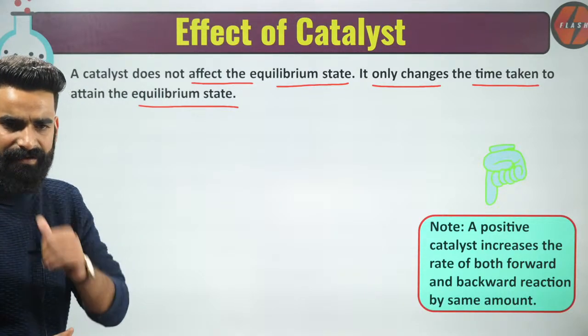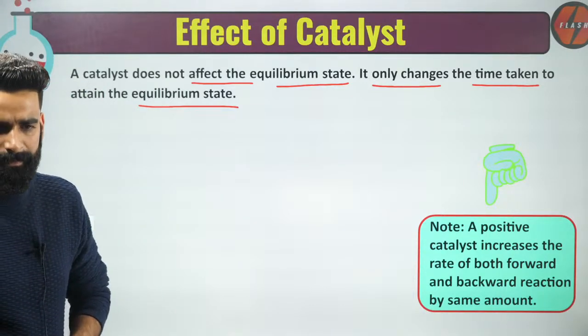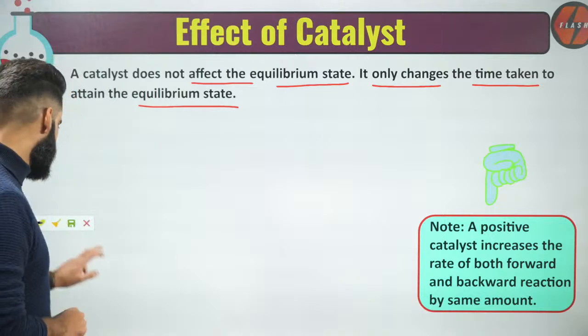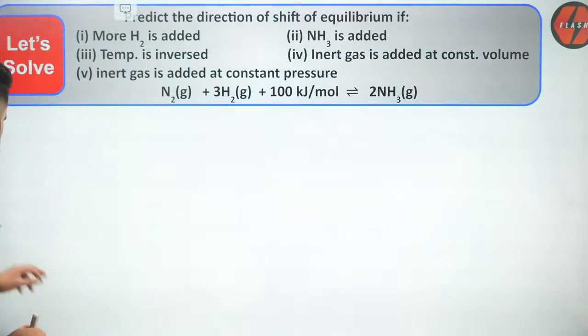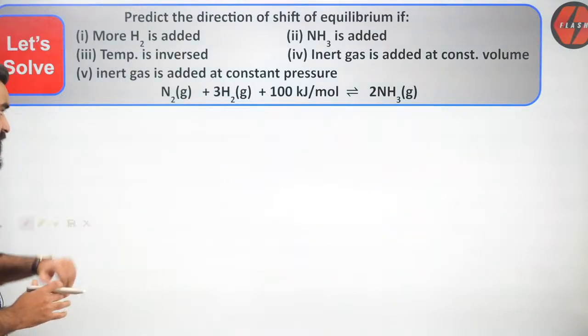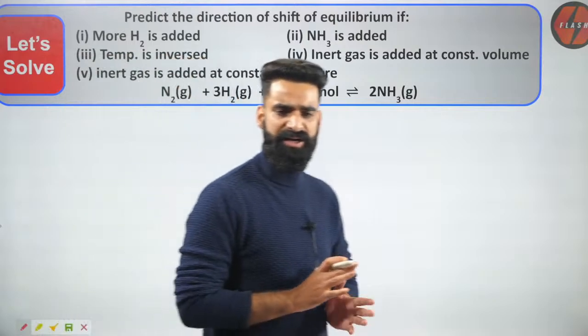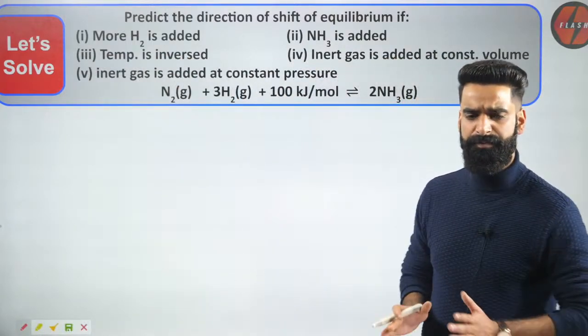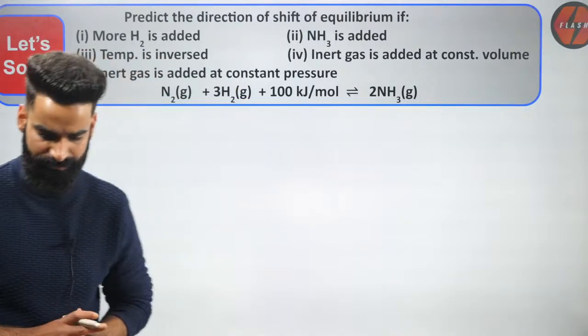Yes? Jumana, negative catalyst is the one which decreases the rate of the reaction. Yeah? Wonderful guys. Okay, I'll be giving you one question at the end, and with this question I'm going to end today's discussion. If you got this question correct, that means your concepts about Le Chatelier's principle are clear. If you didn't get it properly, that means your concepts about Le Chatelier's principle are still not clear, right?